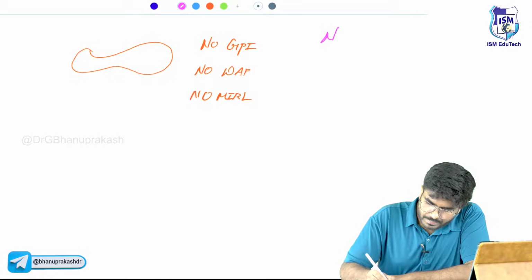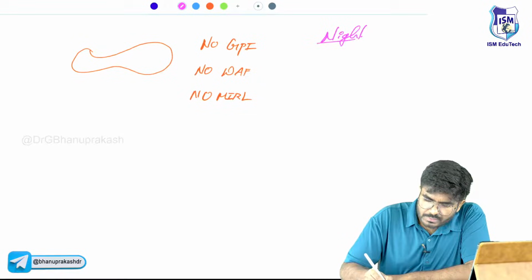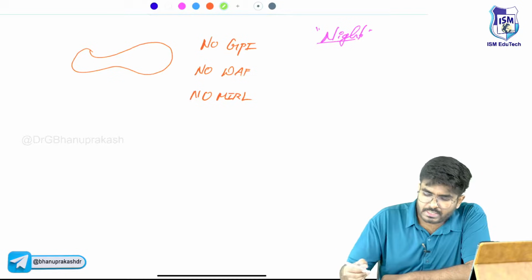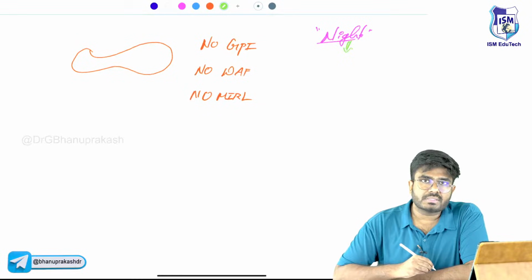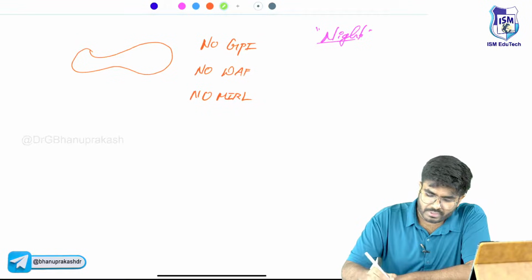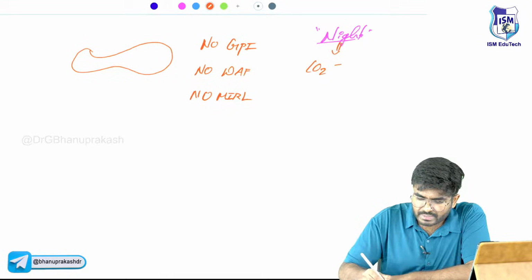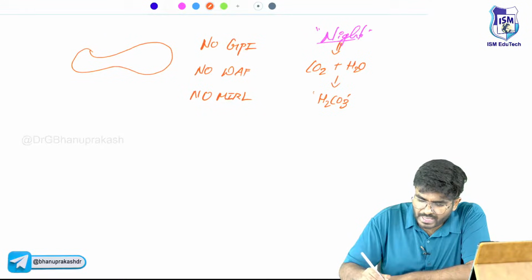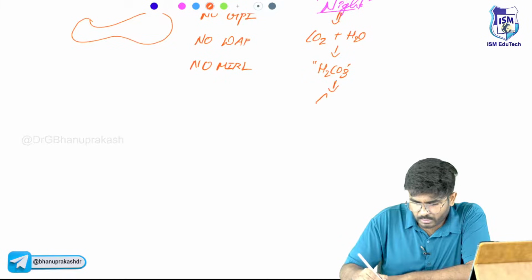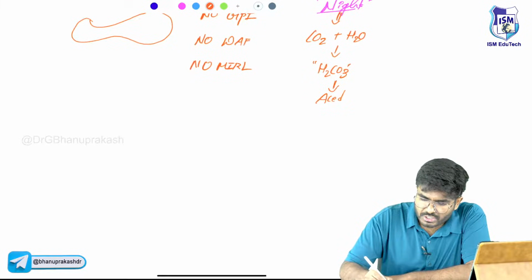During night, it's a hypothesis, we will be doing shallow breathing. Usually when you do shallow breathing, carbon dioxide will accumulate in your body, that will react with the water and form H2CO3, carbonic acid. This carbonic acid is going to cause acidification of your blood.